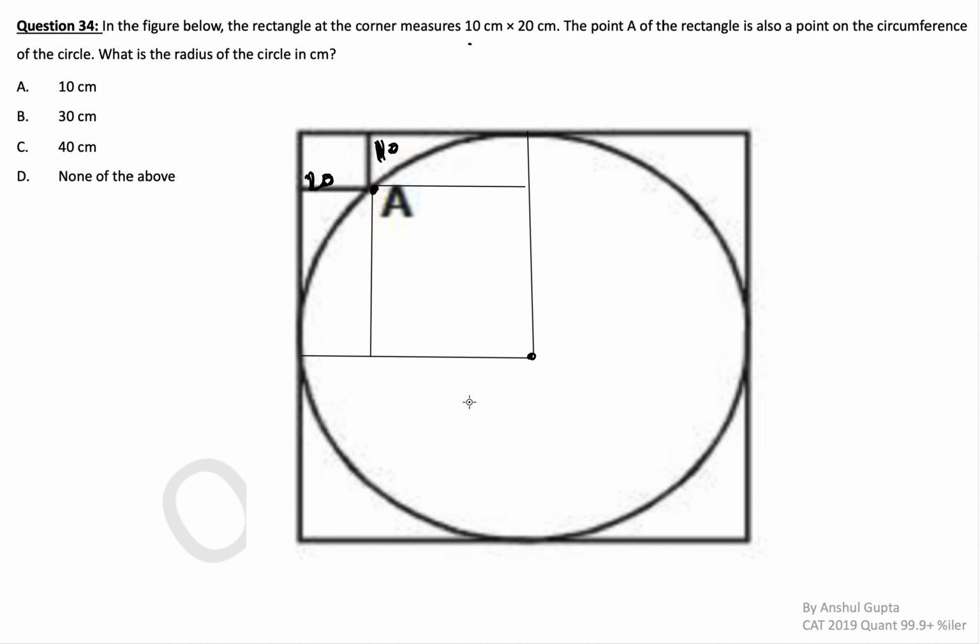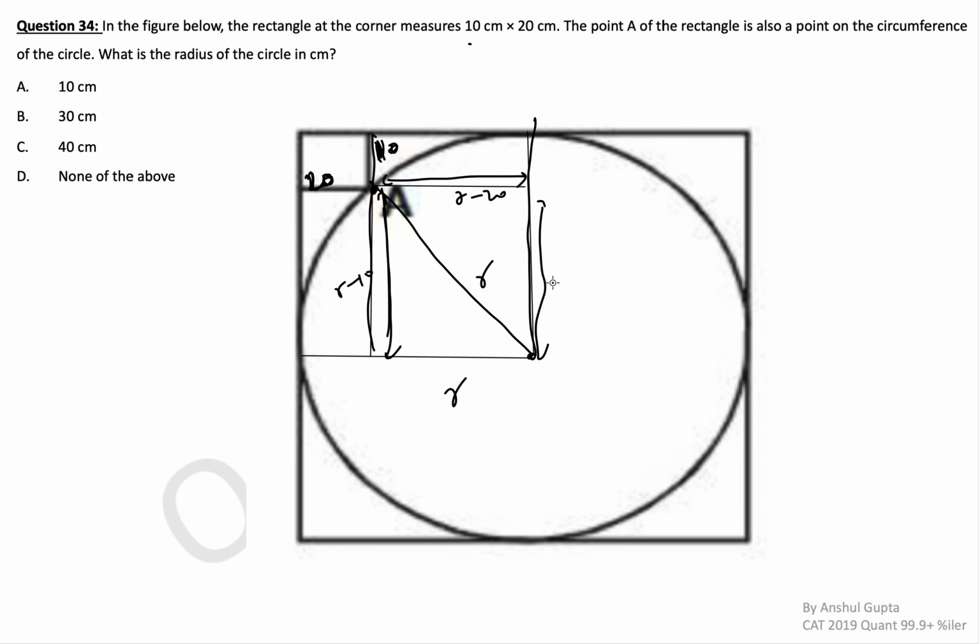So if the entire radius is r, what would this become? This becomes r minus 20. This becomes r minus 10 because this entire thing is r, right? This is r. So this becomes r minus 10. Similarly, this is r minus 20. And what is this? This is r. And if this is r minus 10, this is also r minus 10. So now this becomes a right angle triangle in which the sides are r minus 10, r minus 20, and the hypotenuse is r. So we'll apply the Pythagoras theorem.